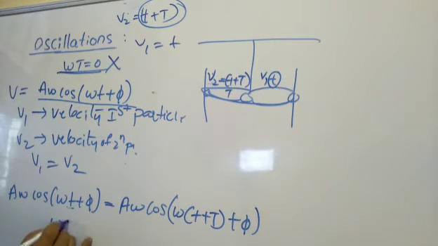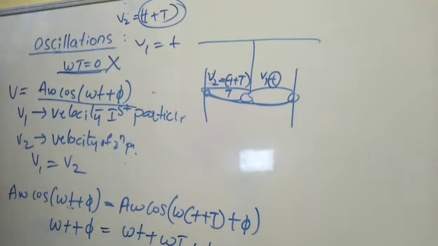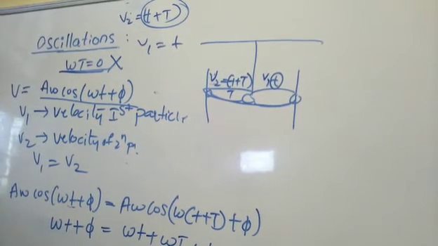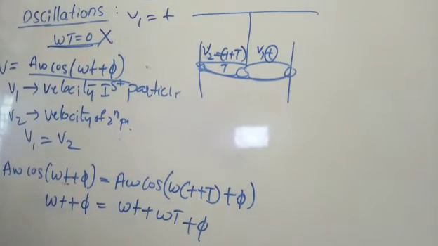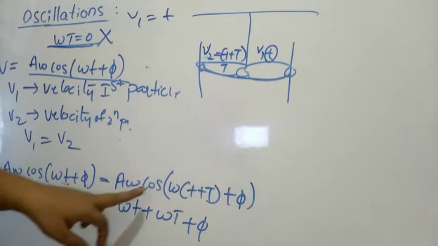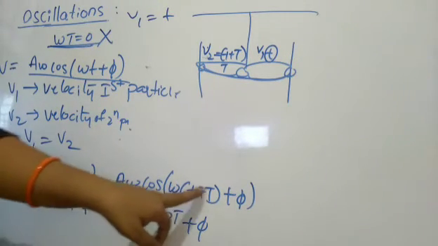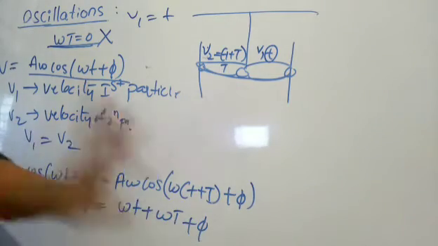I will go ahead with omega t plus phi, we have taken common. Here allied angles play a very important role. So omega t plus omega capital T plus phi it is, right?